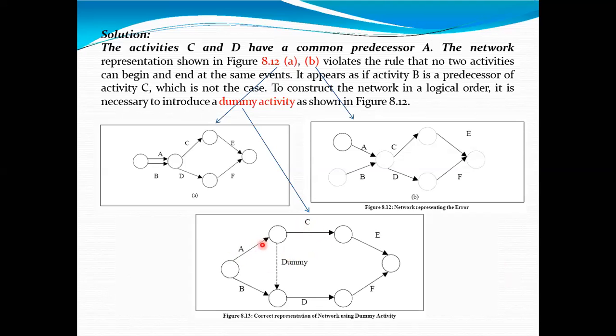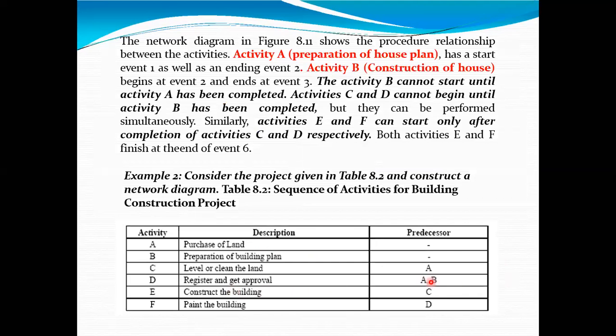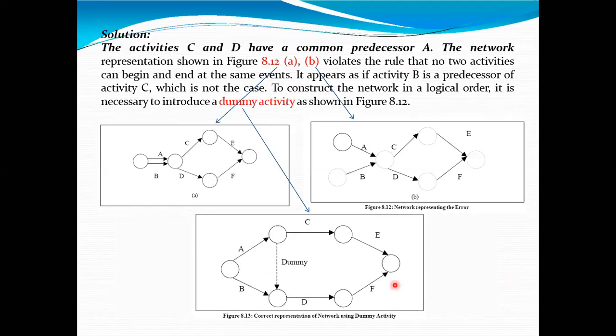But for D activity, A and B both are preceders. So you can show here a dummy activity, shown in dotted way, towards this event.